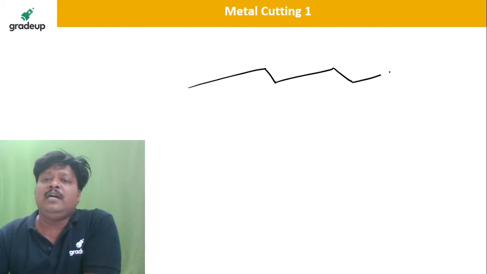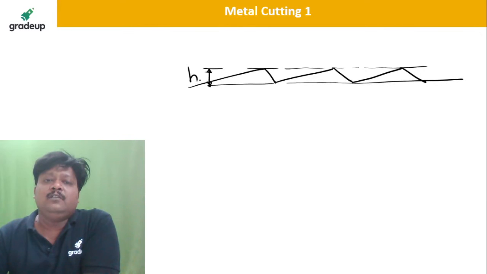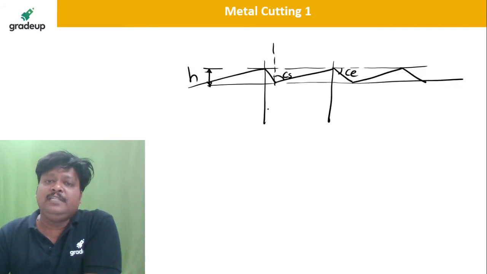Say from the tool mark, if I am able to get this peak to valley distance, this is the H for the tool. So definitely I take into account this major cutting edge angle CS, and this is the minor cutting edge angle CE, and you know the distance between these tips is nothing but the feed given to the tool.